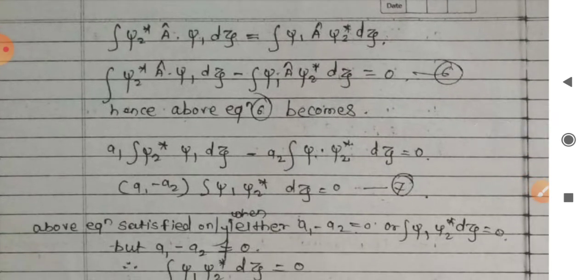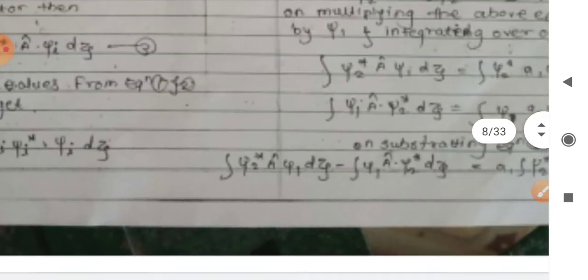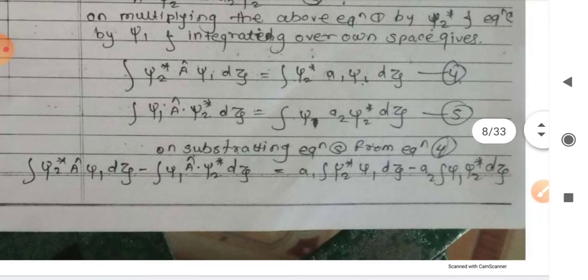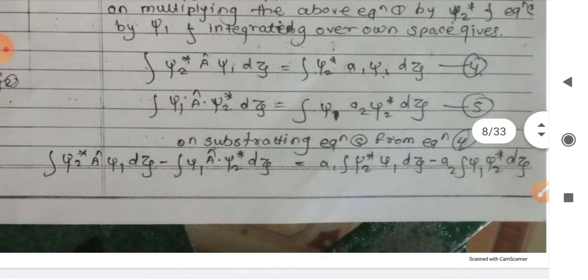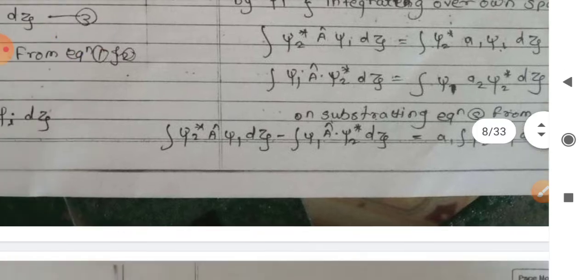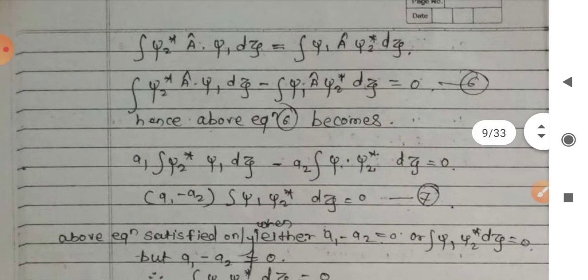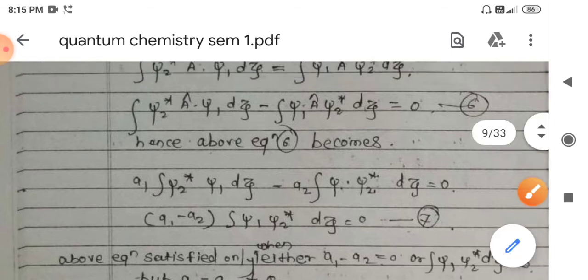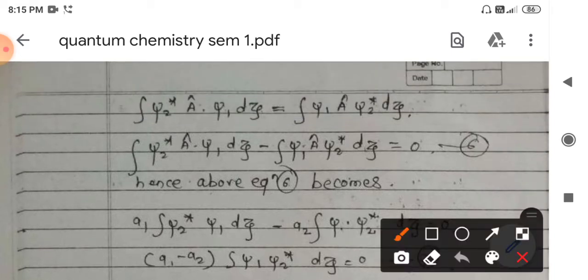Once we have subtracted the equations, the common terms get cancelled out, and finally we get the integral of psi 2 star A cap psi 1 minus psi 1 into A cap of psi 2 star d tau.